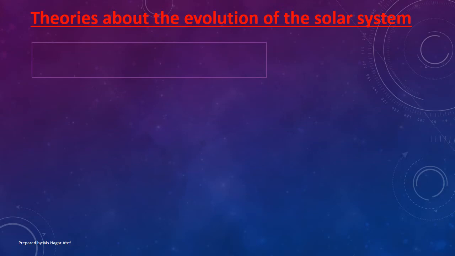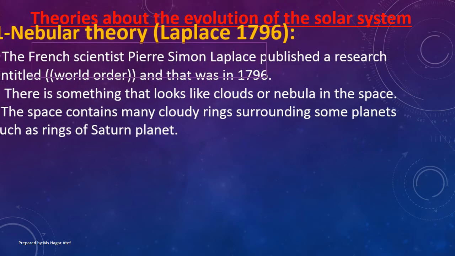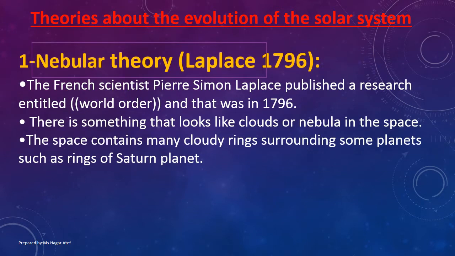Theories about the evolution of the solar system. Number 1, Nebular Theory, Laplace, 1796. The French scientist Pierre-Simon Laplace published a research entitled World Order in 1796.